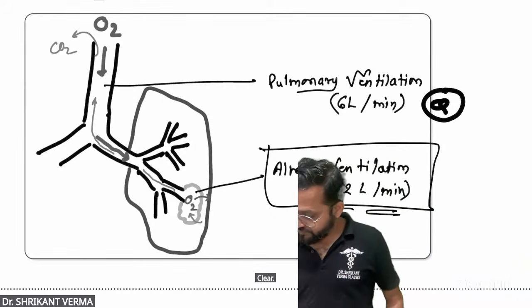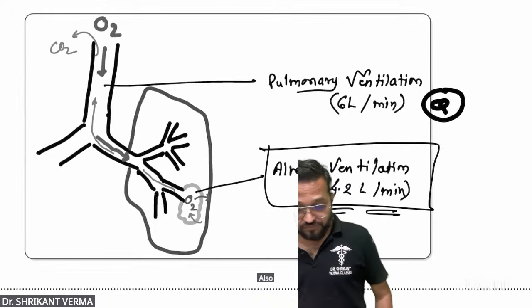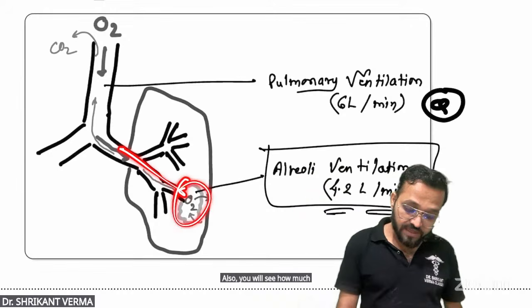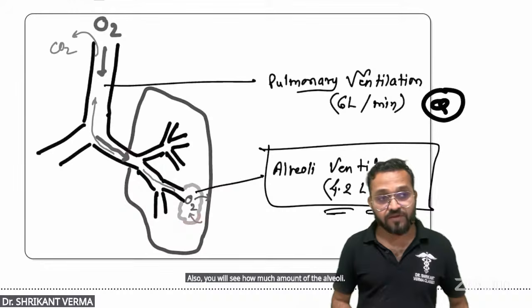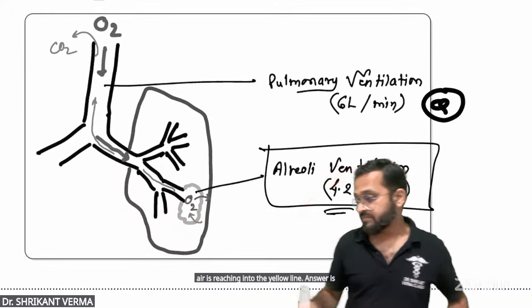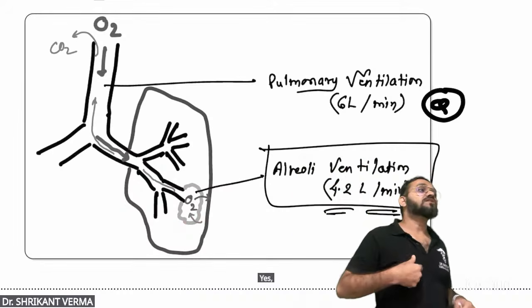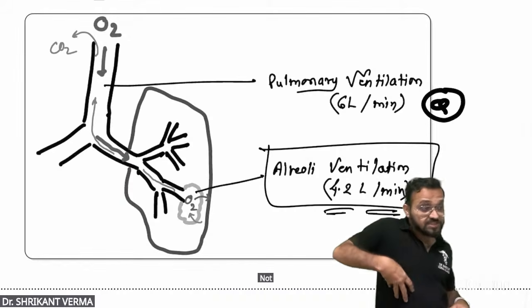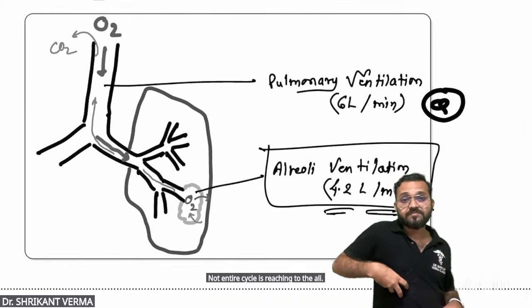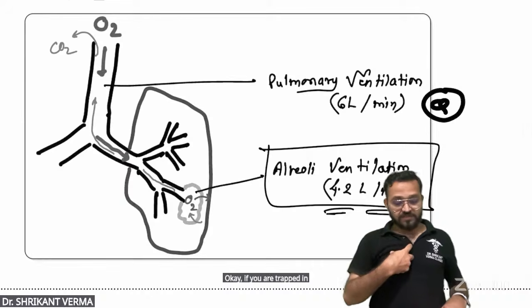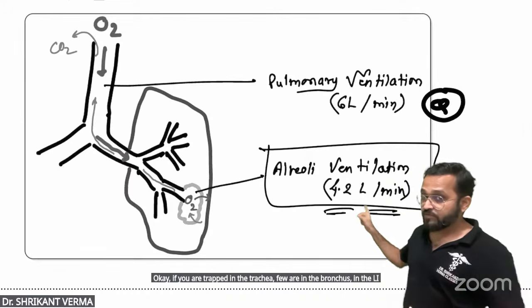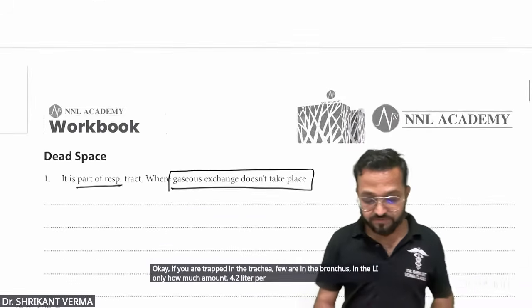And also you will see how much air is reaching the alveoli. The answer is 4.2 liters. When air reaches the lung, not the entire 6 liters reaches the alveoli. Few are trapped in the trachea, few in the bronchus. In the alveoli, only how much? 4.2 liters per minute. Physiology.